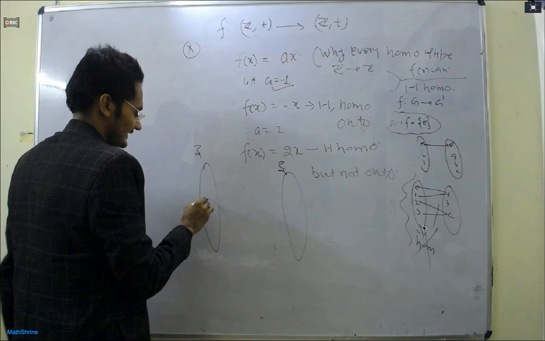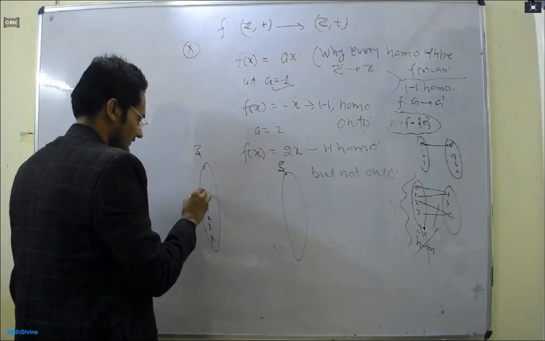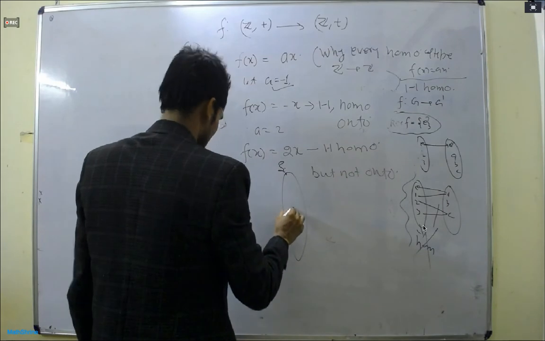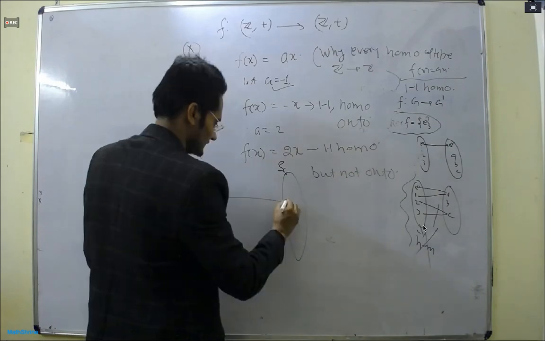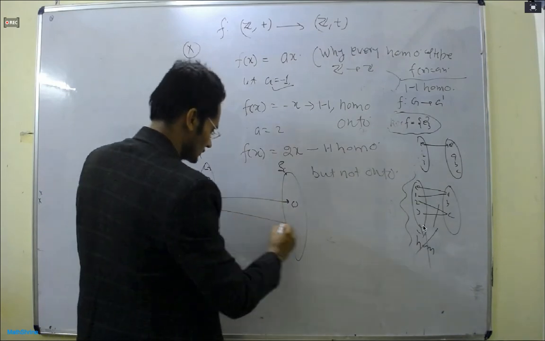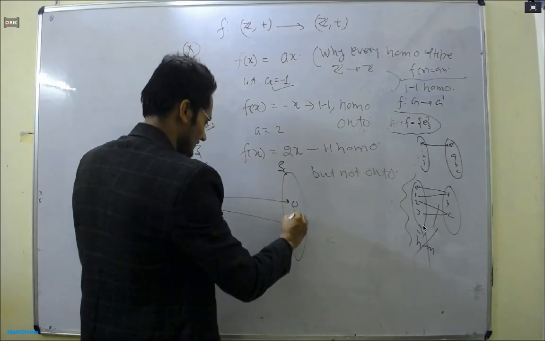So this is 1-1. Why? Because the identity element has only one pre-image. Similarly, you can keep on writing.